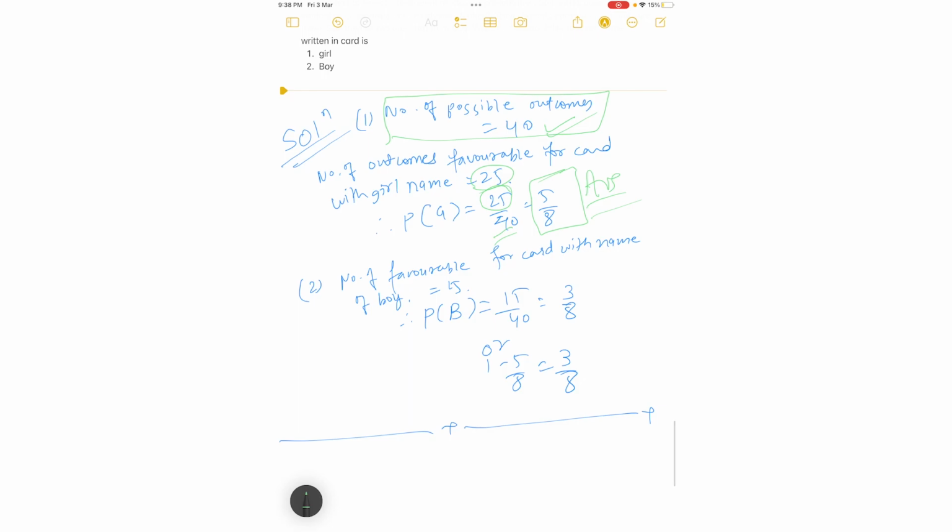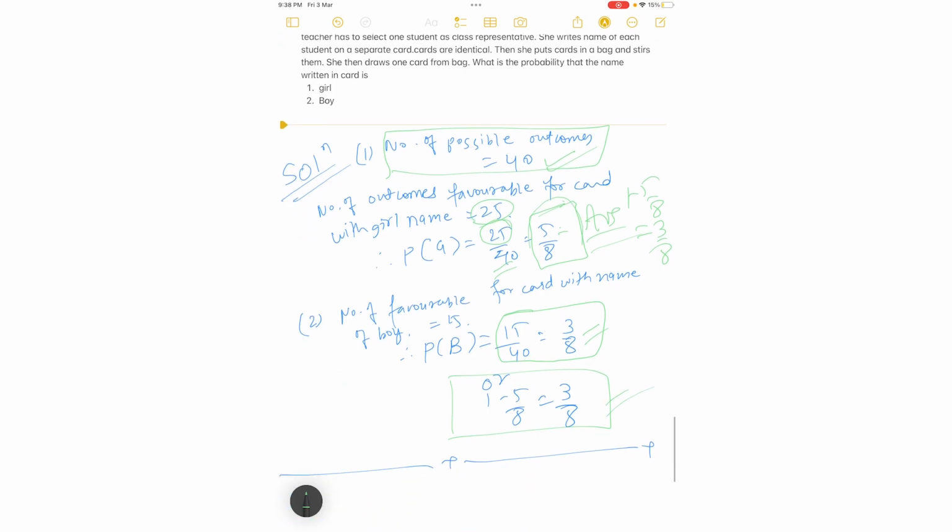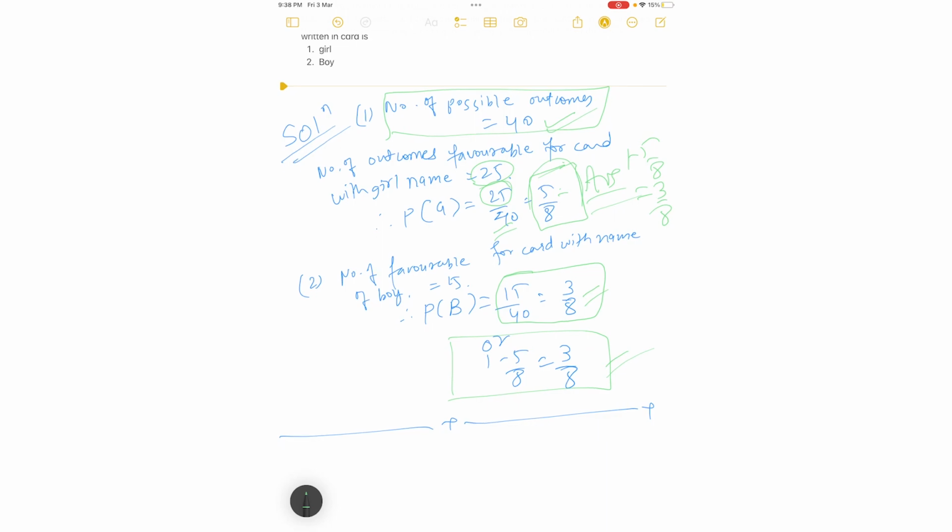Now, next is the number of favorable cards with a boy's name. How many boys were there? As we have already seen in the question, there are 15 boys. So, a total of 15 boys out of 40. So, the probability is 3 by 8, or you can use my shortcut method, 1 minus 5 by 8. So, from here 1 minus 5 by 8 is what? 3 by 8. If girls are 5 by 8, how many are boys then? 3 by 8 obviously, correct. So, 3 by 8 is the answer.